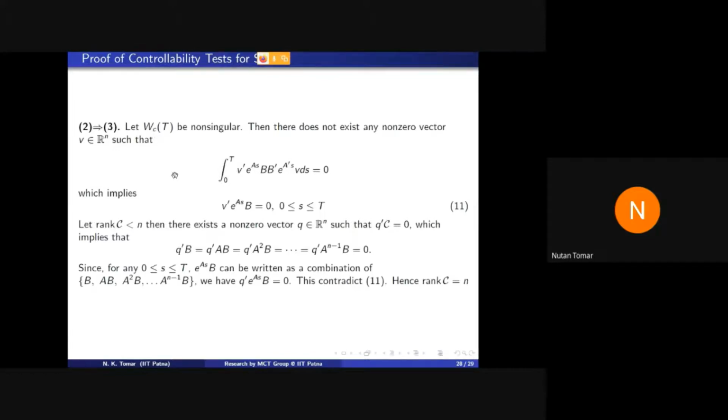So what is given in statement 2? This matrix W_C, the controllability Gramian matrix, is invertible. This is given, and we have to prove that the controllability matrix, calligraphic C, has full row rank.